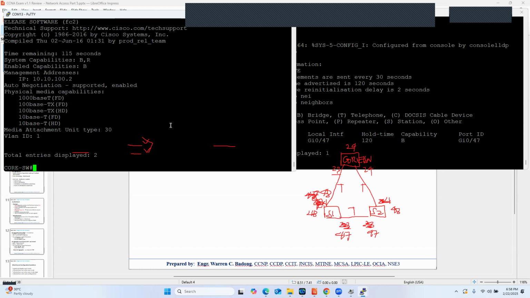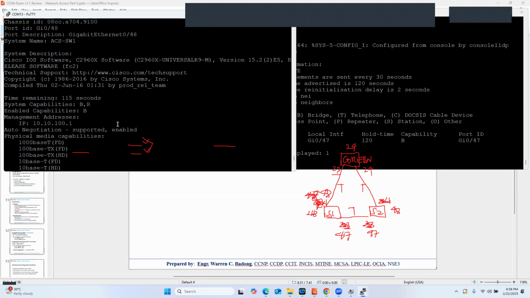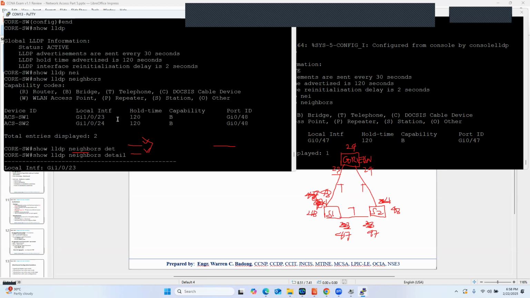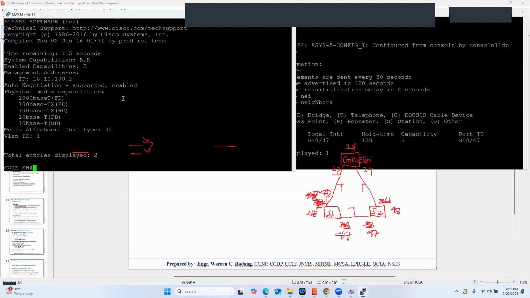And by the way, they should also be able to learn about routers connected. So as you can see in the flag here, our router is also supported. Access point, repeater, stations and telephones. So another thing.